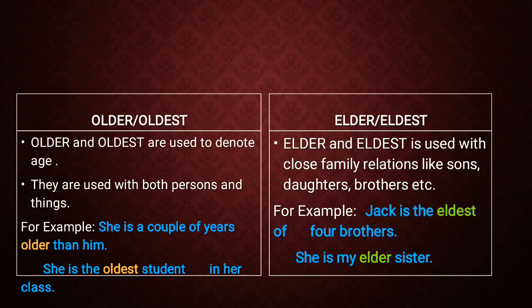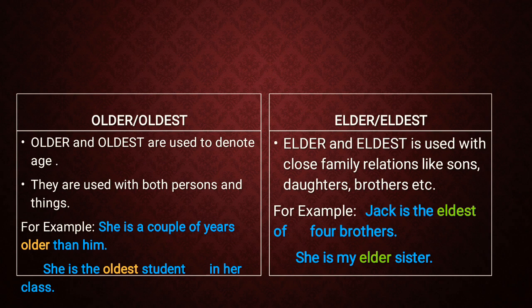Okay. Next, elder and eldest. Elder and eldest are used with close family relations like sons, daughters, and brothers. For example, Jack is the eldest of 4 brothers. She is my elder sister. Here you can see that we have used elder and eldest in case of only family relation.